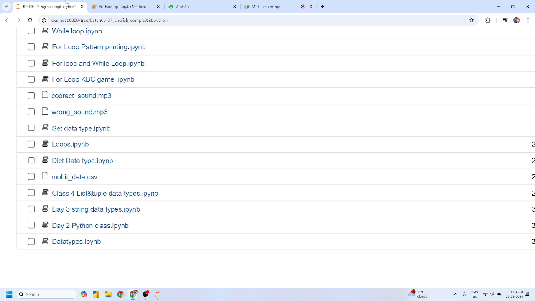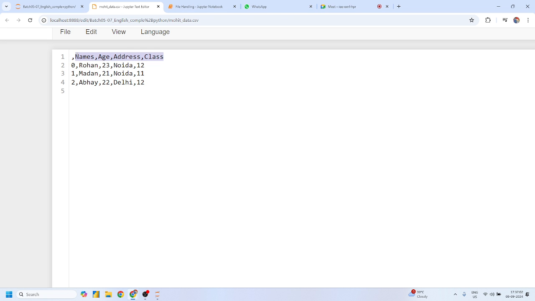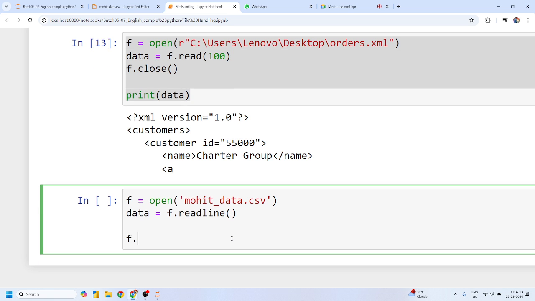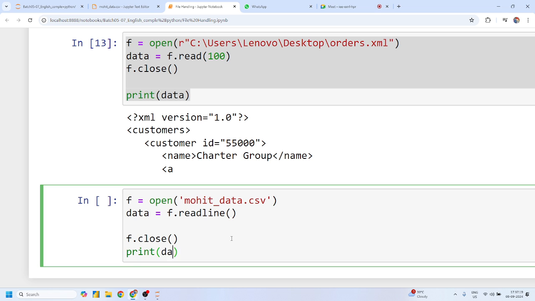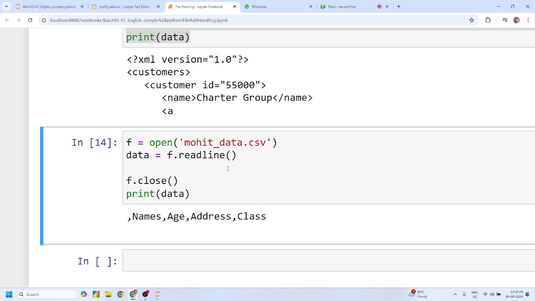What exactly is the one line, Mohit? I think the one line is this present line, the first line. Yes, sir. I'll just simply pass and store this read one line in data. Shivani, any issue? No, sir. And if I just simply print this data, I'll get my simple one line. I think this one is perfect, guys, right?